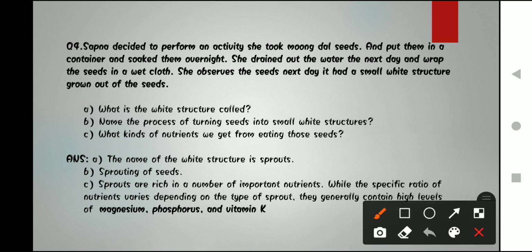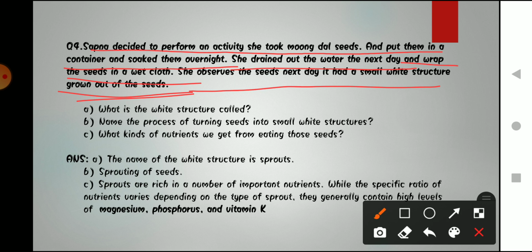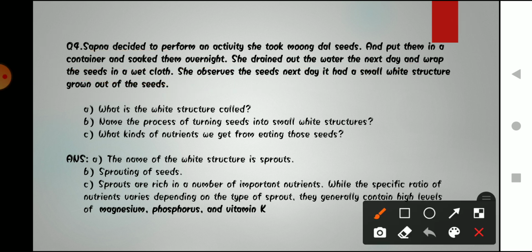The question is, Sapna decided to perform an activity. Okay, Sapna decided to perform an activity. She took moong dal seeds and put them in a container and soaked them overnight. She drained out the water and next day wrapped the seed in a wet cloth. She observed the seed next day. It had a small white structure growing out. Okay, so this is the statement here. And after reading the statement, the question here is, what is the white structure?